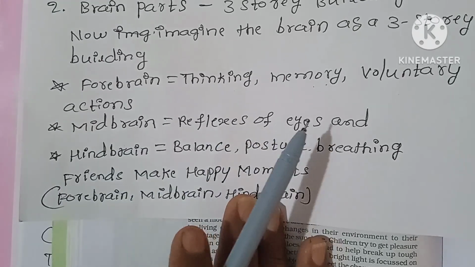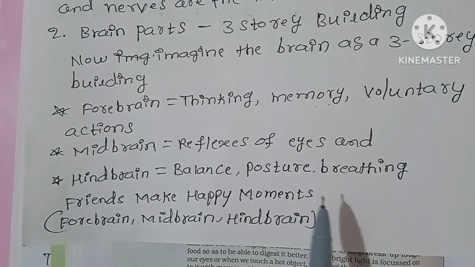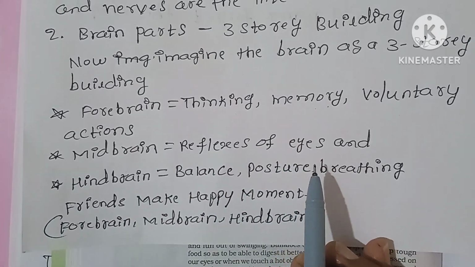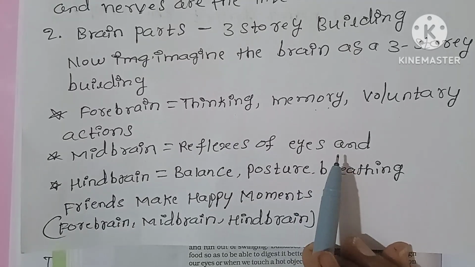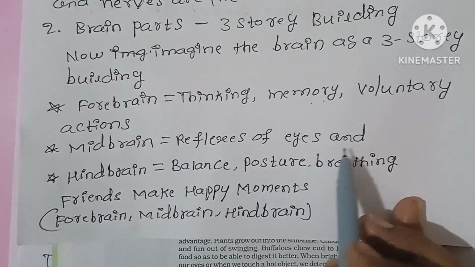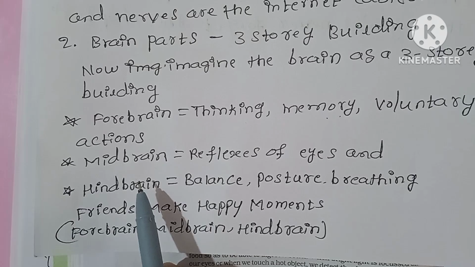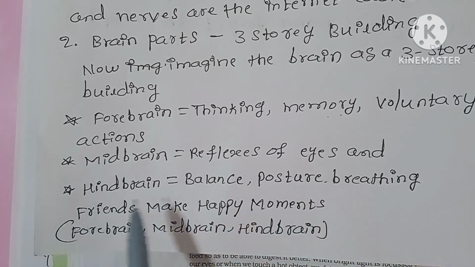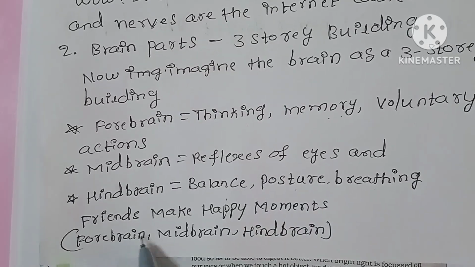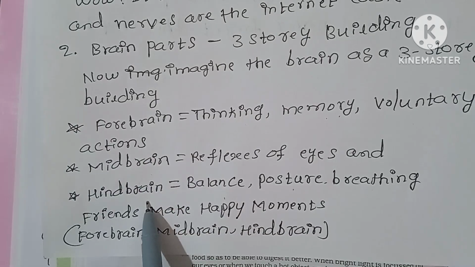Midbrain: reflex of eyes. Remember, midbrain is the reflex of eyes. Then hindbrain: balance, posture, breathing. Friends, see how to remember all 3 points: forebrain, midbrain, hindbrain.